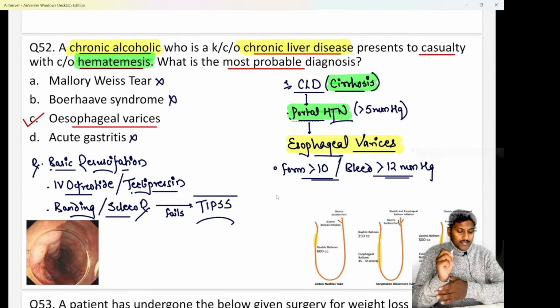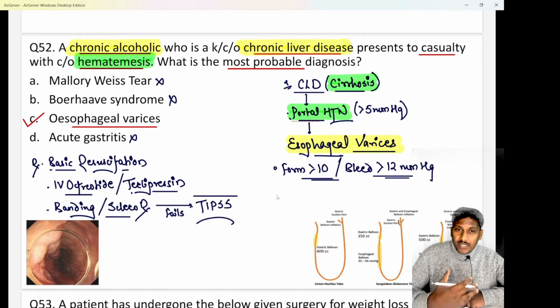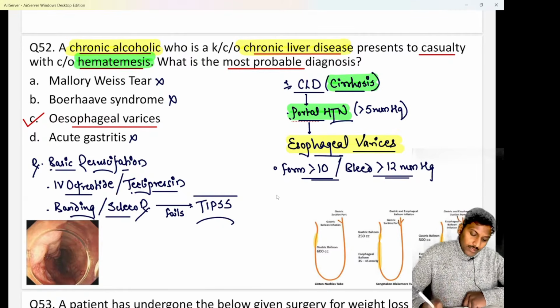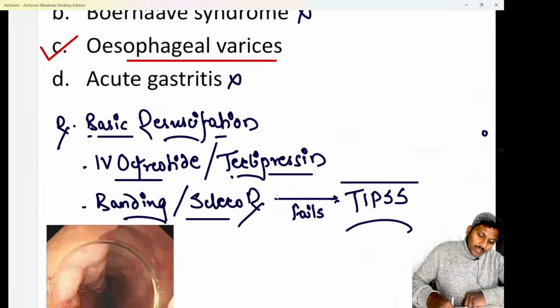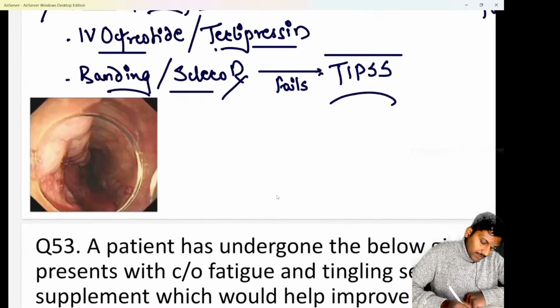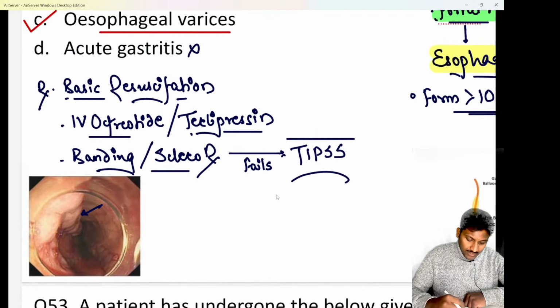Acute gastritis would definitely come with a previous history of epigastric pain or something. Here they have given you a known case of CLD, so the more common diagnosis becomes esophageal varices. Hopefully clear. Whenever a patient is brought to you with esophageal varices, you can go for an upper GI endoscopy which shows you these dilated varices.